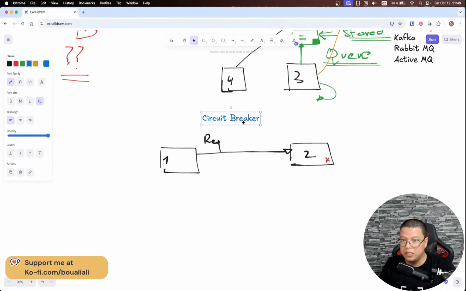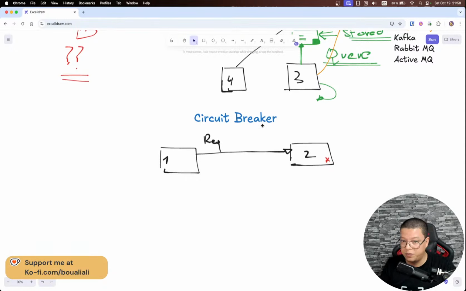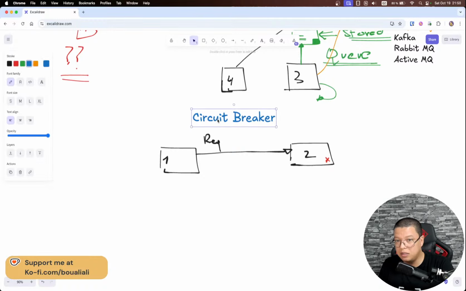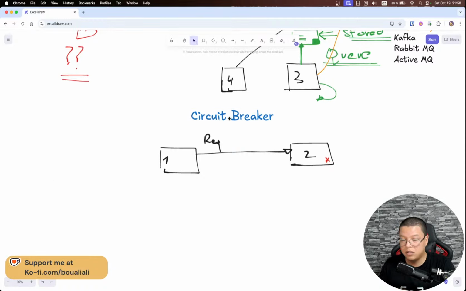This pattern is not only microservice specific. We can use it, for example, if we have an application that needs to communicate with a third-party API, and we need to handle the failure of this downstream API. Now let's go back to our initial context, which is microservices. Microservice 1 needs to communicate with microservice 2, but microservice 2 is down. For this case, I need to put in place a circuit breaker.